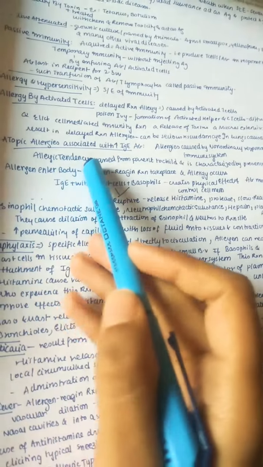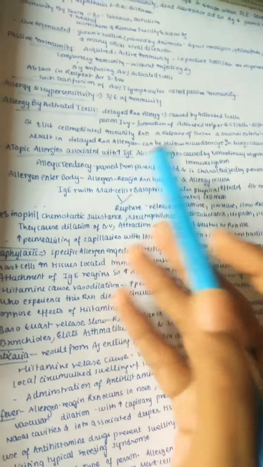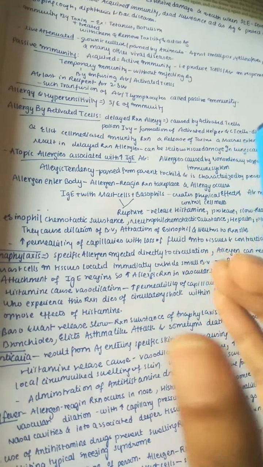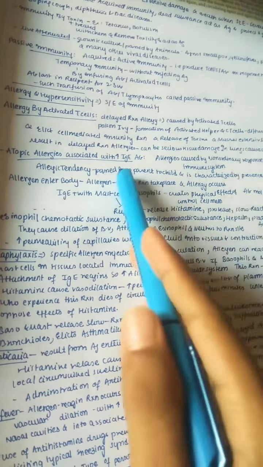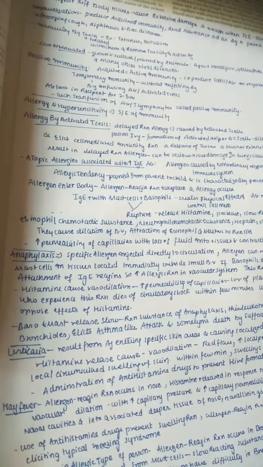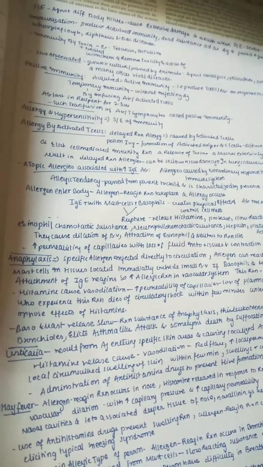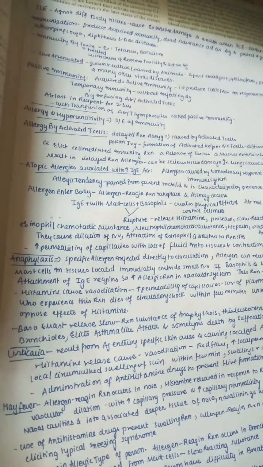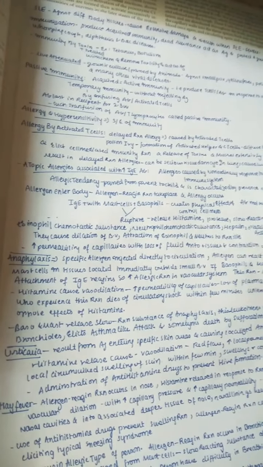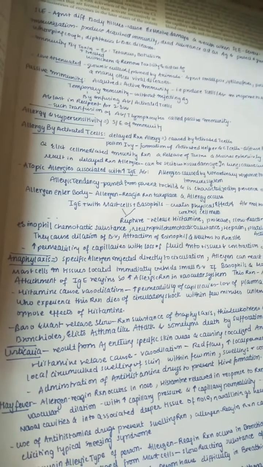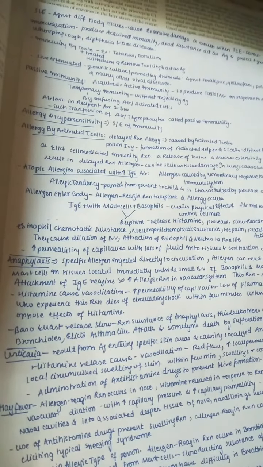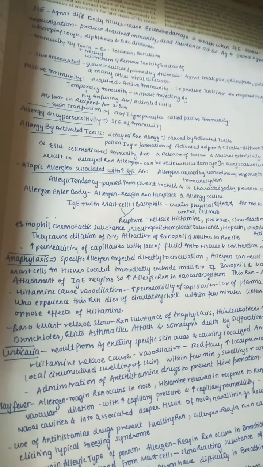So for example, atopic allergy is associated with an increase in IgE, so always remember, allergy is always associated with IgE. So for example, if you have contact with any pollen, that pollen activates B cells, which produce IgE antibody, and this IgE antibody goes and binds to the receptor of a cell, mainly mast cells or basophils.